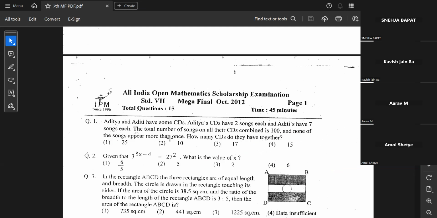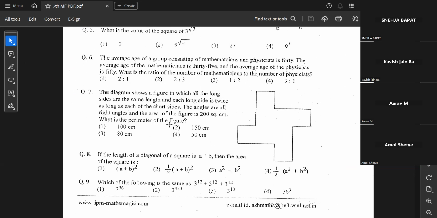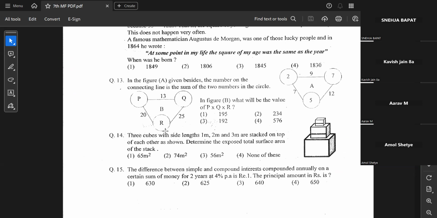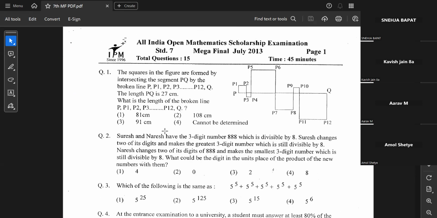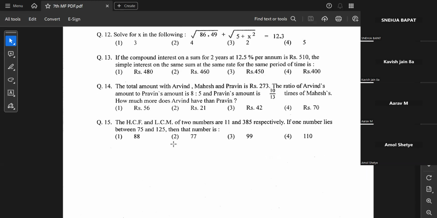Proceeding further, this is 2012 paper. Is there any query in 2012 paper? No, sir. Okay, that's great. So going to 2013's paper, is there any query in 2013's paper? No, sir. Yes, sir. Question number 15.